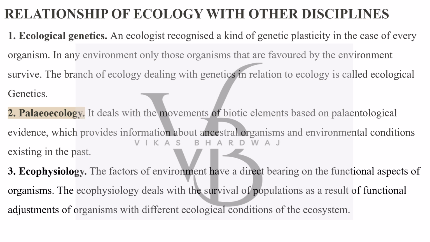But what is the relationship of ecology with other disciplines? So genetics. It is linked with genetics because in case of every organism, there is a role of genes, or there is genetic plasticity because there is a kind of dynamicity. So environment is only going to favor those organisms which have a genetic predisposition towards their survival. If any animal's genes are such that they can handle physical, chemical, biological stress, then definitely they are going to survive better. This is studied through ecological genetics. This is linked with humans and animals and even with the plants.